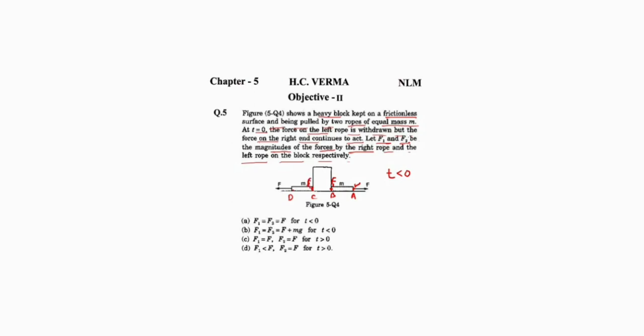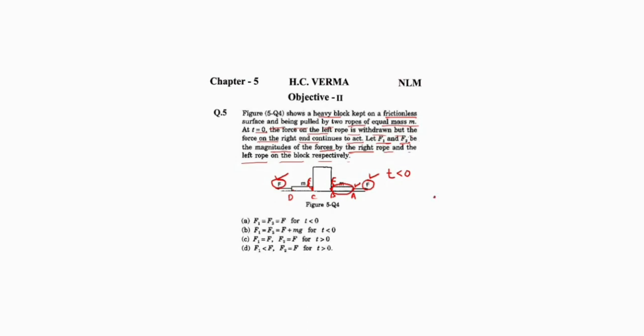At t equals 0, these two forces are acting. So directly on the basis of symmetry, we can say the system is in equilibrium, as two equal and opposite forces are acting at the two ends. In the state of equilibrium, what will be the FBD of this right rope?